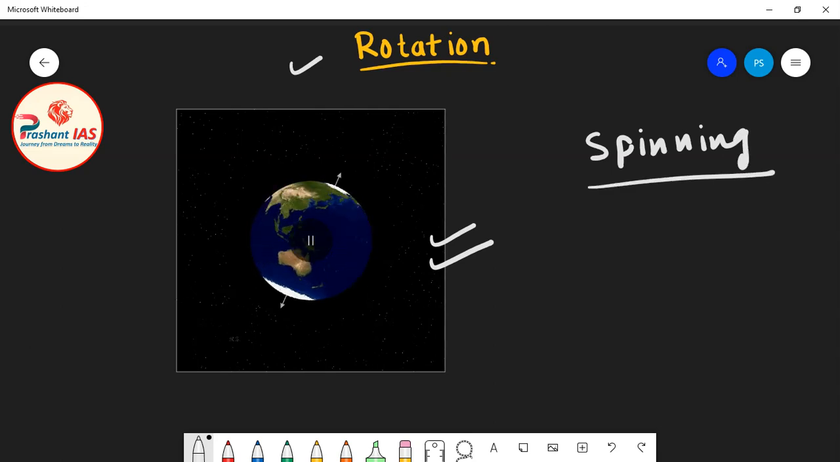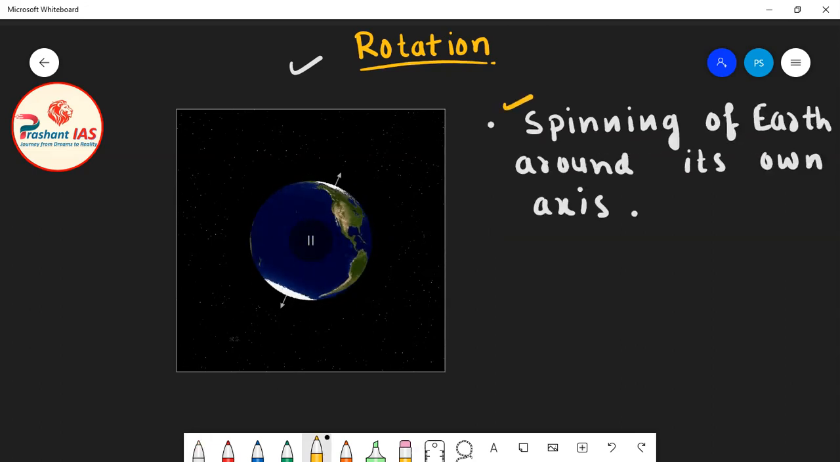Okay, so what is the definition? Let me write here the definition. The spinning of Earth around its own axis is called rotation. So rotation means the spinning of Earth, or we can also call it the movement of Earth around its own